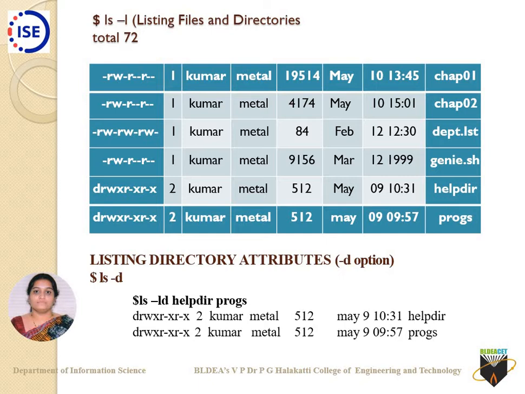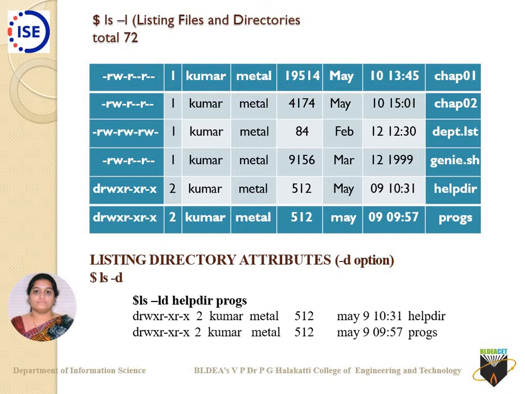Next come the permissions. These permissions are given in 3 categorizations, with 3 bits each. You can go through the third row here. First there is a hyphen, then rw- , rw- , rw-.